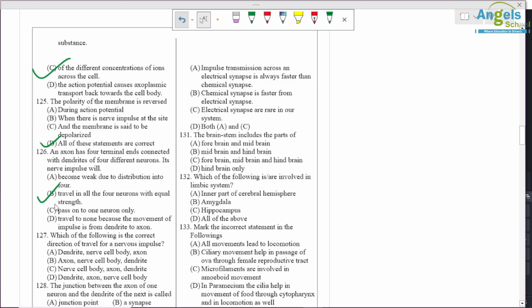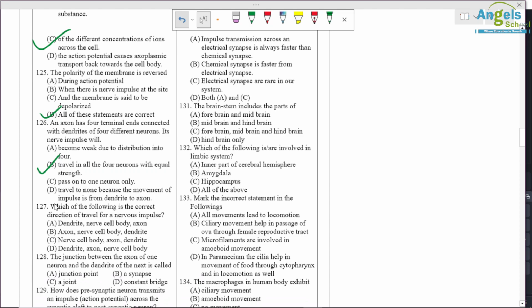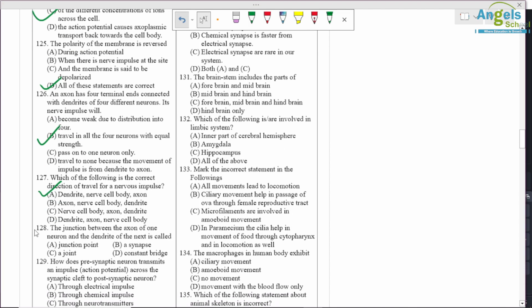Which of the following is the correct direction of travel for a nerve impulse? Okay, so from dendrite to cell body and axon. Okay, so dendrite, cyton and axon, A option is correct. The junction between the axon of one neuron and the dendrites of the next is called synapse only.